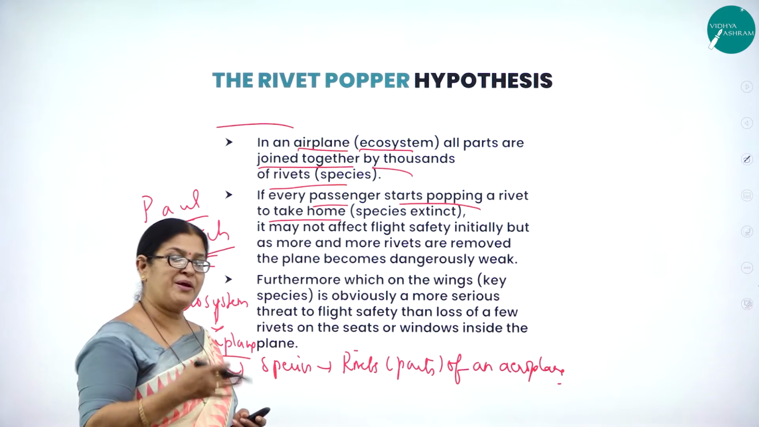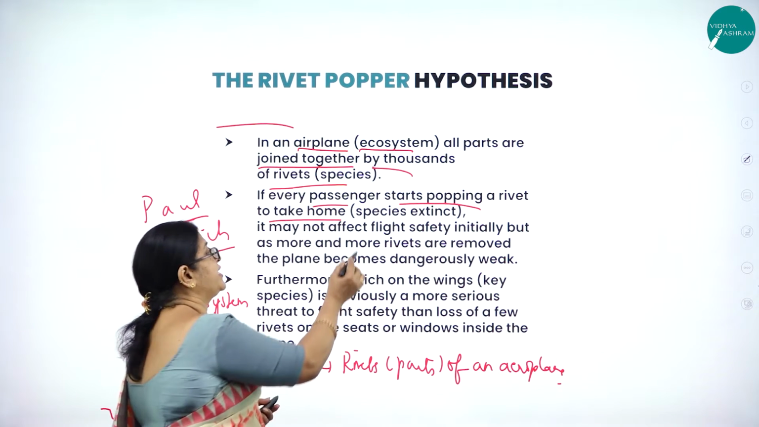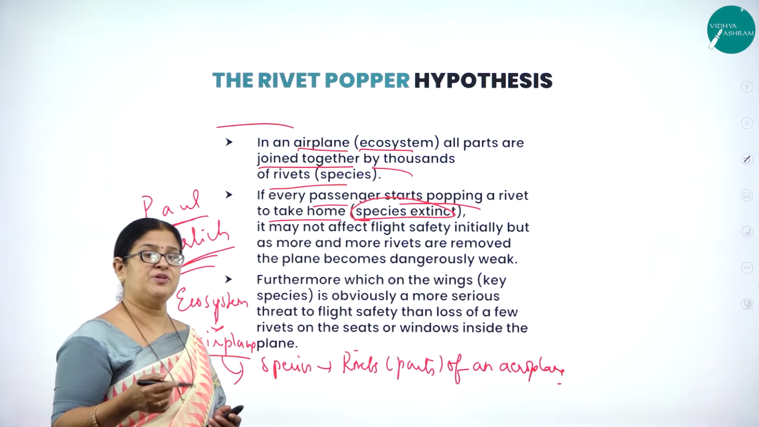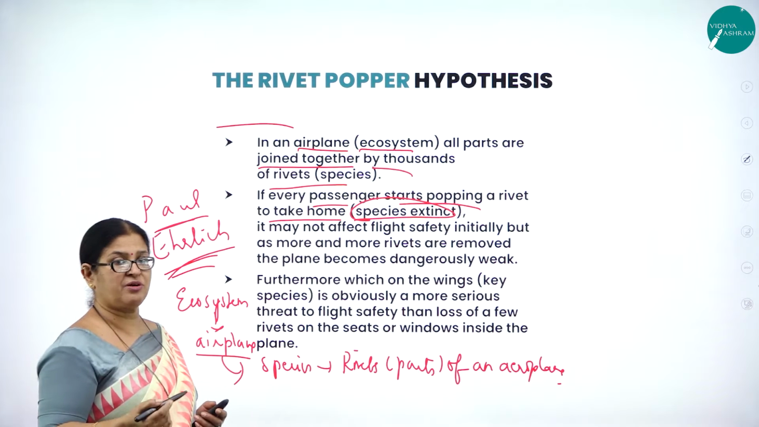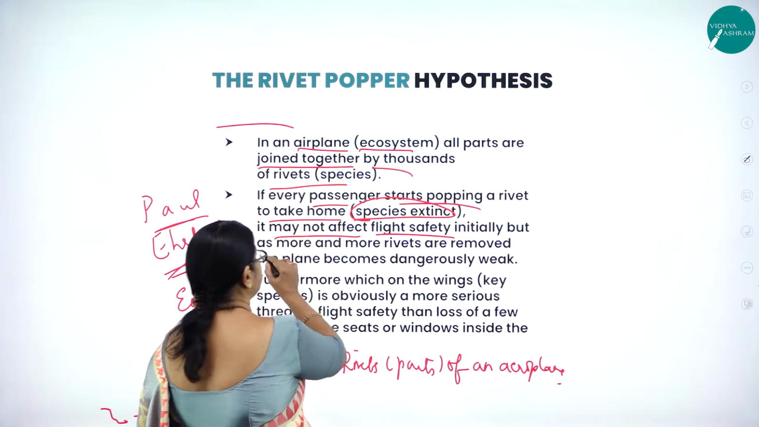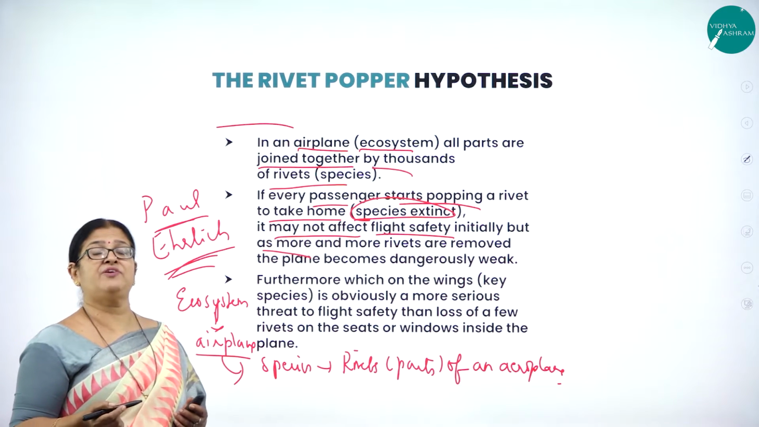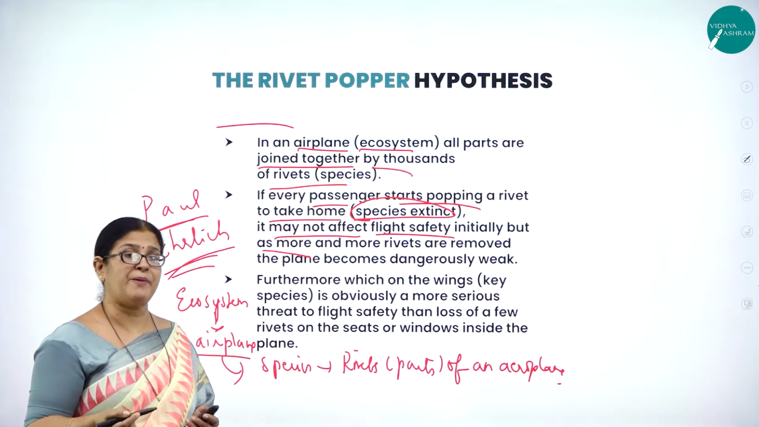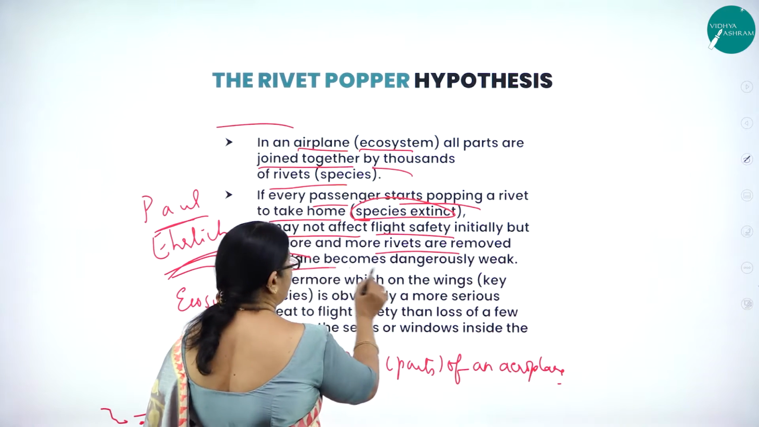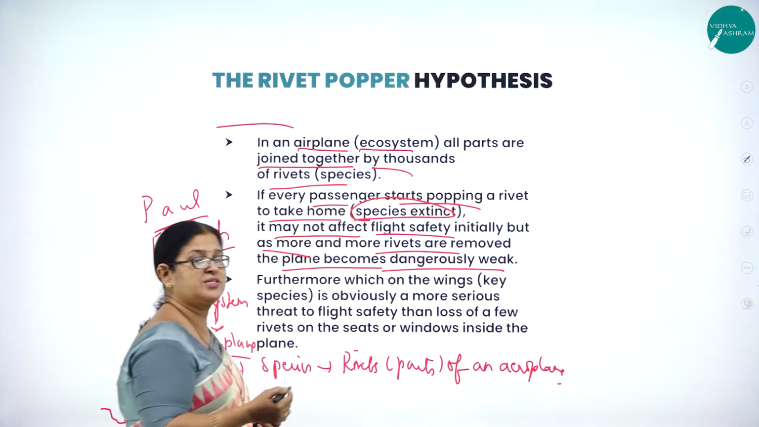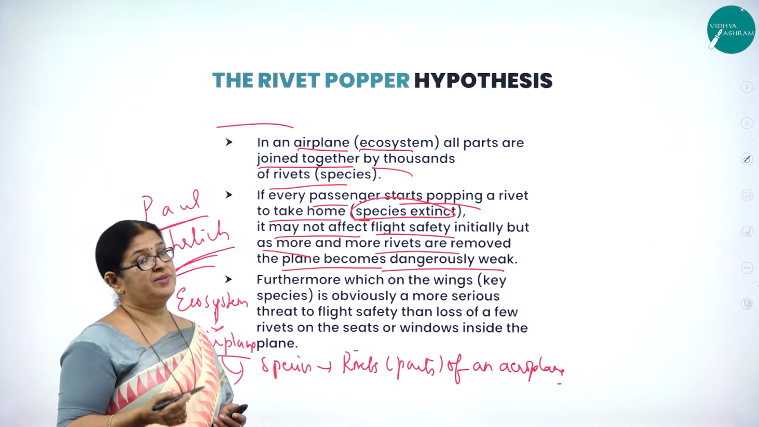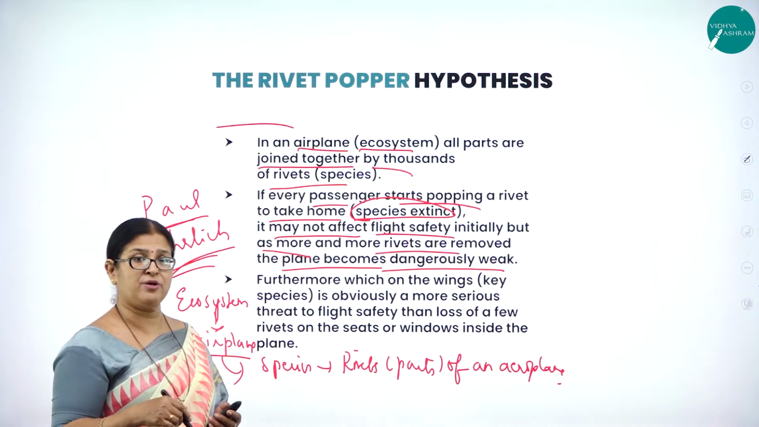That means one by one species will become extinct. If species are removed one by one from an ecosystem, more extinctions of species will happen. It may not affect flight safety initially. Initially the flight safety will not be affected if one or two parts are removed, but as more rivets are removed, the plane becomes dangerously weak. Obviously, when important parts of an aeroplane are removed, there is definitely a danger of the aeroplane collapsing.